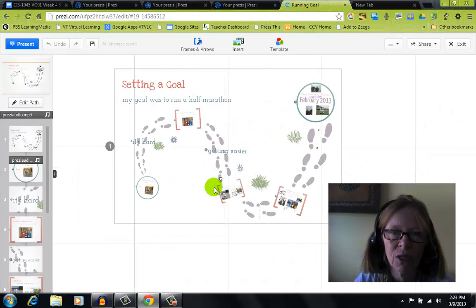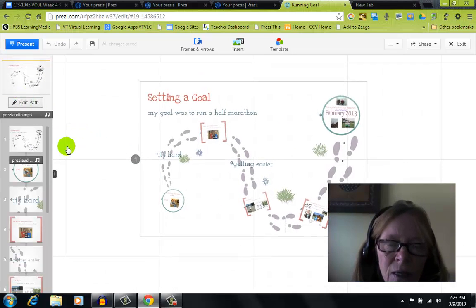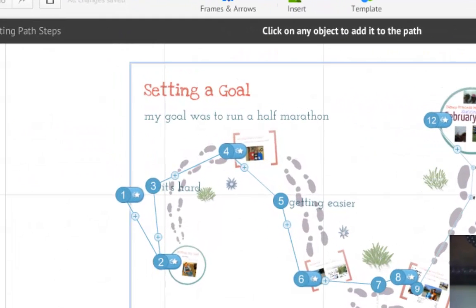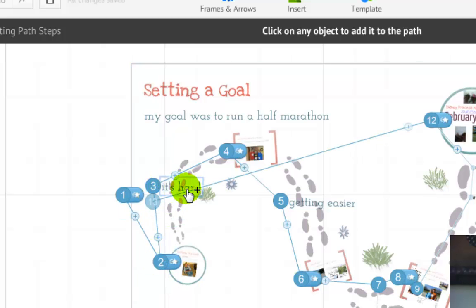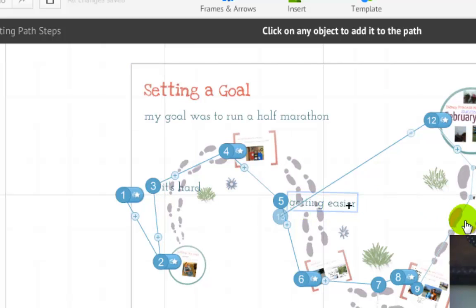If I click on edit path, I've adjusted the path a little bit, so it starts with the bigger box, number 1, and then it goes to this little circular frame. And I've added some text in between the major stopping points of the goals, and then I've edited the path so it stops on each one of those texts.